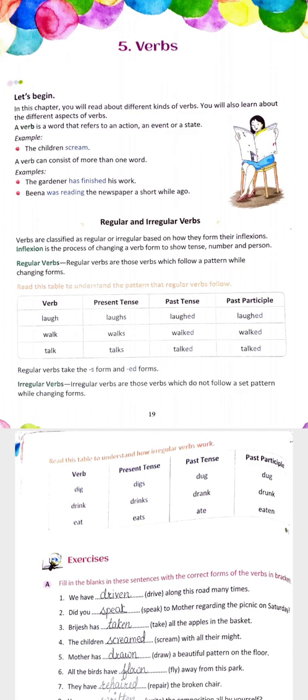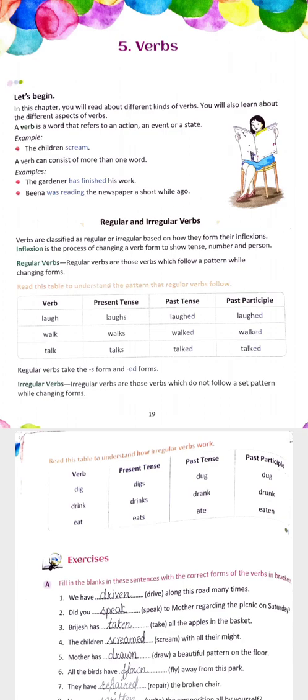So students, as I told you, today in this video I'll explain the different aspects of a verb. One of them is regular and irregular verbs. What do you mean by regular and irregular verbs? Regular verbs are those verbs which follow a pattern while changing form, meaning the same pattern.